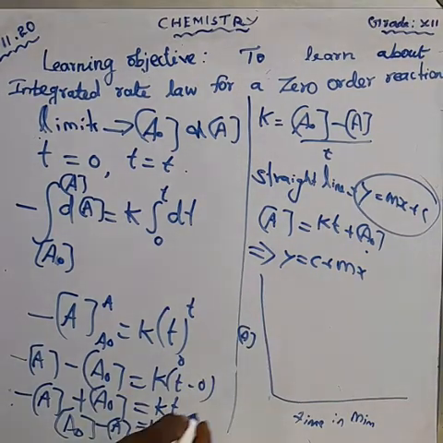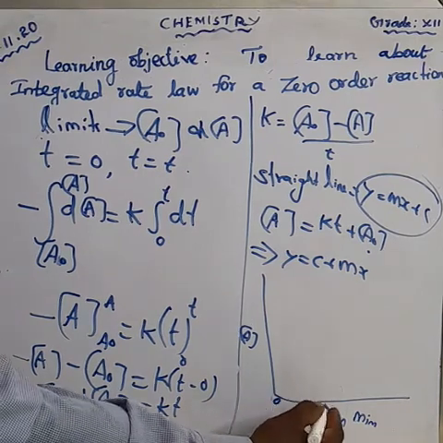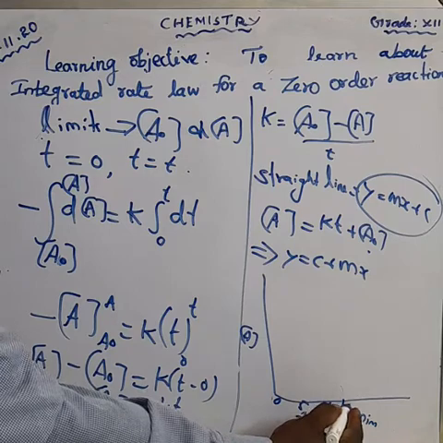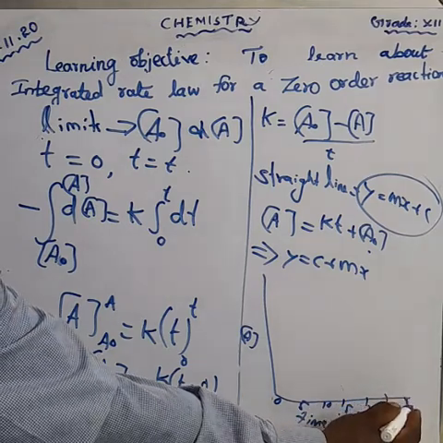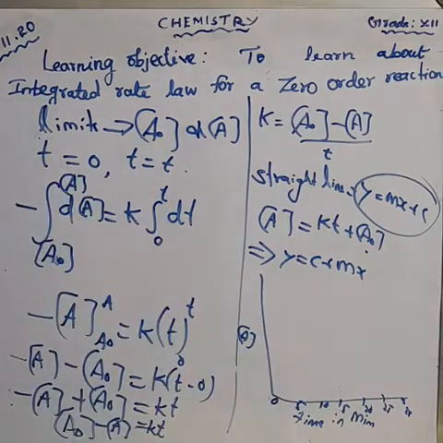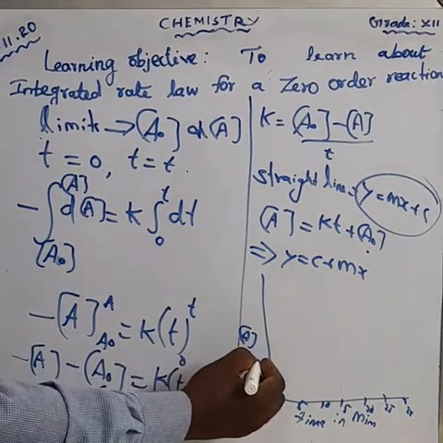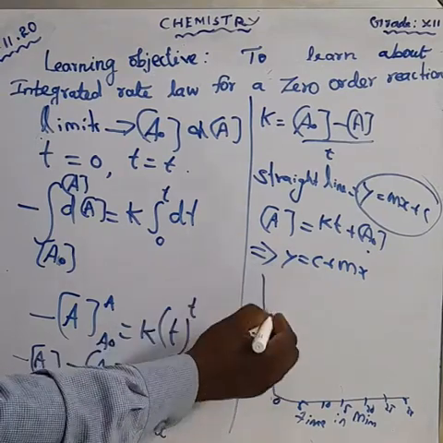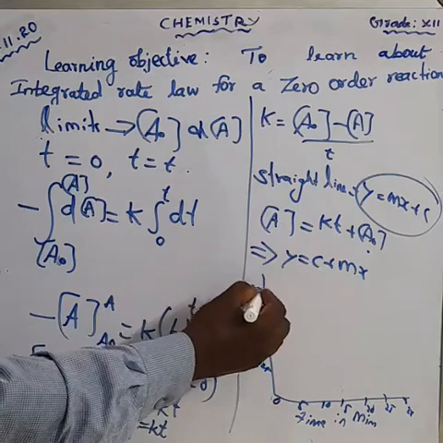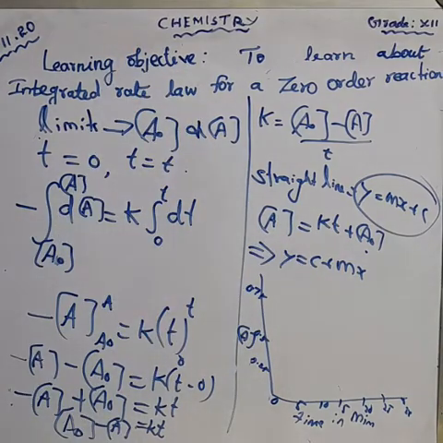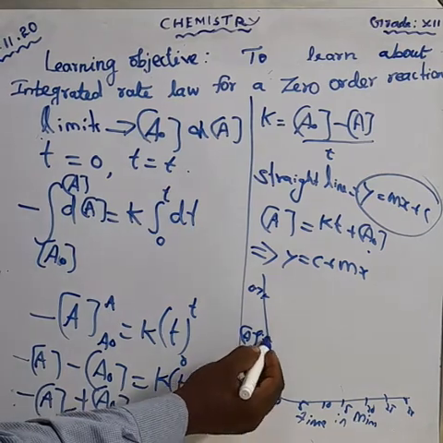The values start with 0, then after 5 minutes, 10 minutes, 15 minutes, 20 minutes, 25 and 30 minutes. These are the times we have taken. And for A, the values are 0.25, the next one 0.5, the next 0.75, like that. Anyhow, we get one straight line.